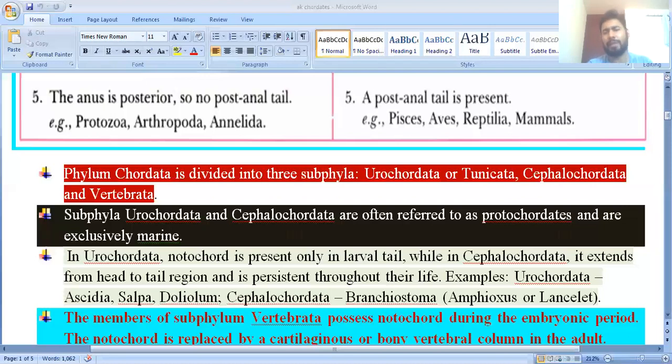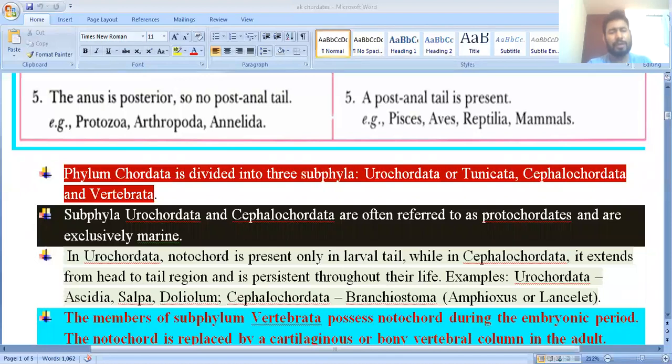Exclusive marine means no animal is present in fresh water; everyone lives in marine water. This is also known as the Acraniata. Acraniata means no brain box found.